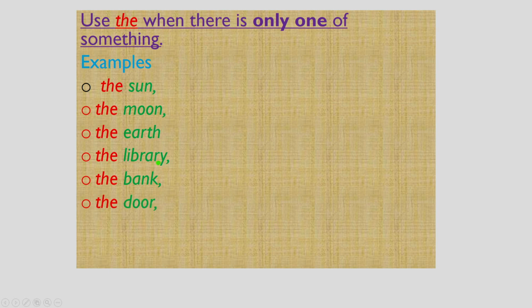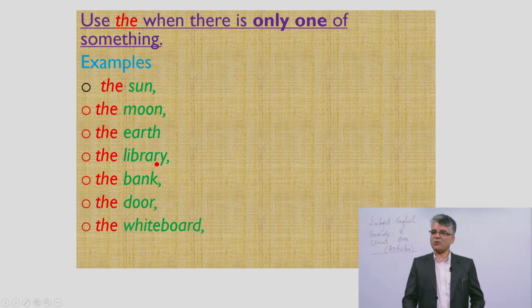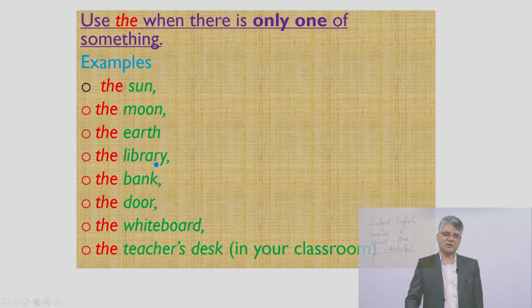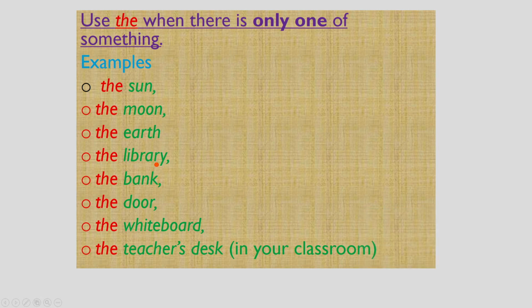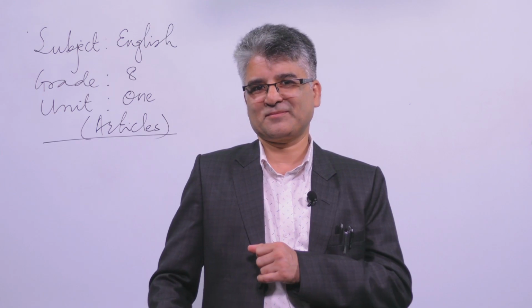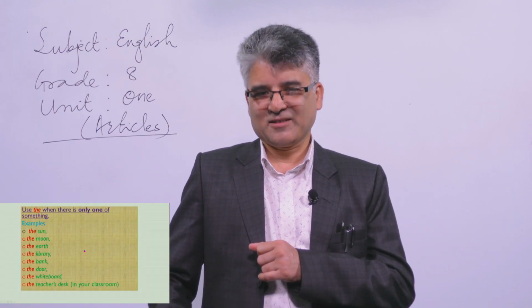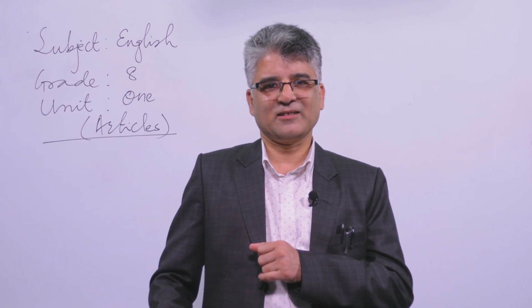We can say the bank, the door, the whiteboard, or the desk where the teacher is sitting. They are definite, where particularly only one is available. Okay, shall we go ahead?